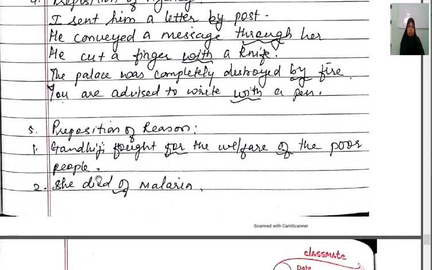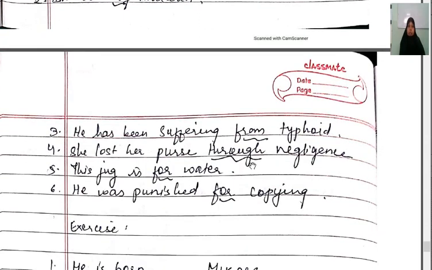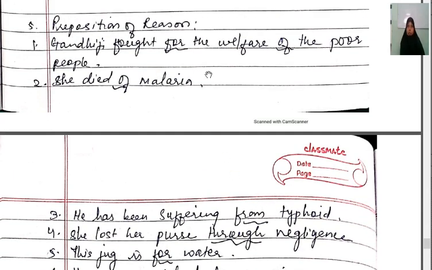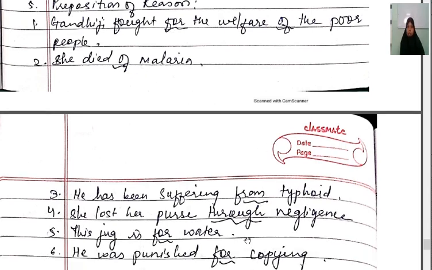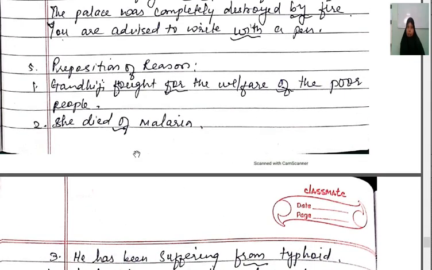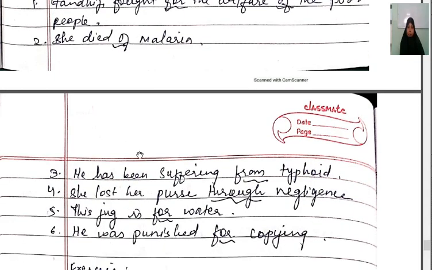Prepositions of reason. Gandhiji fought for the welfare of the poor people. She died of malaria. He has been suffering from typhoid. She lost her purse through negligence. This jug is for water. He was punished for copying. All these are what? Prepositions of reason. For, of, from, through. They do what? They indicate reason. So that you have to keep in mind.